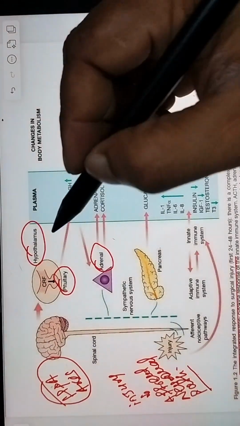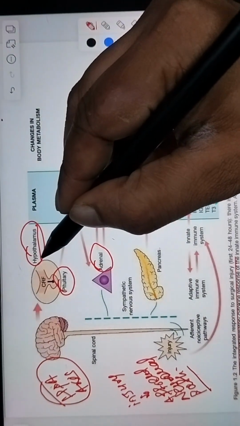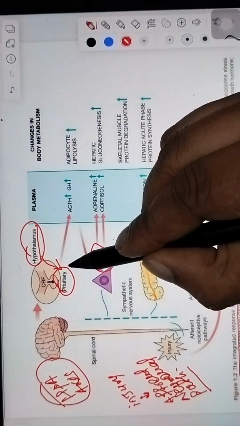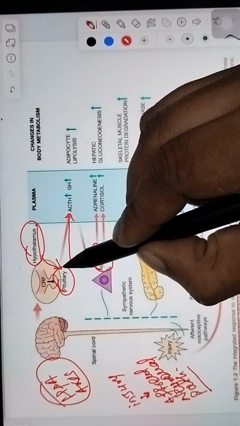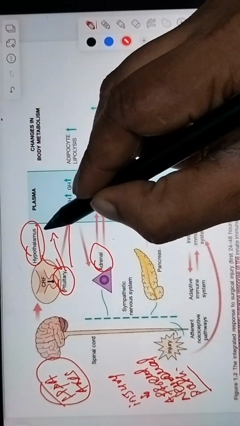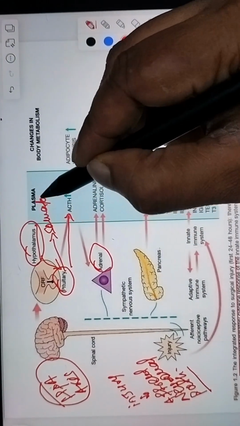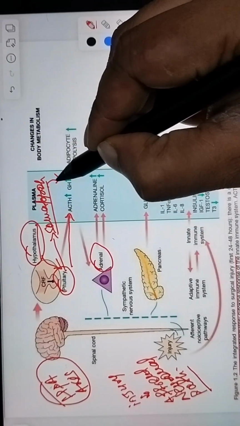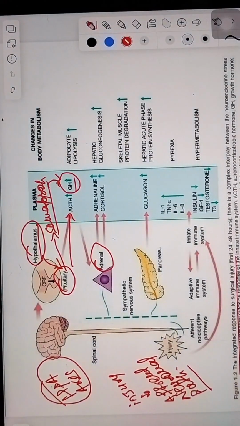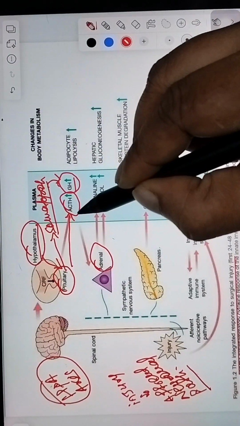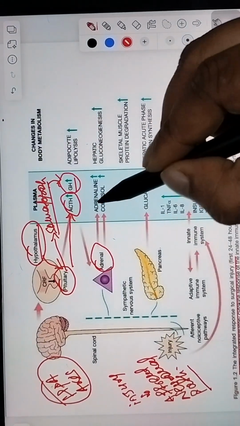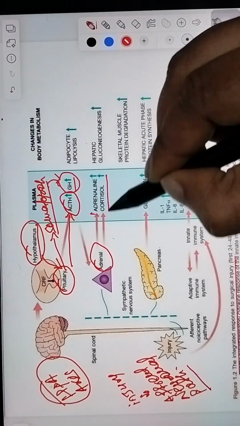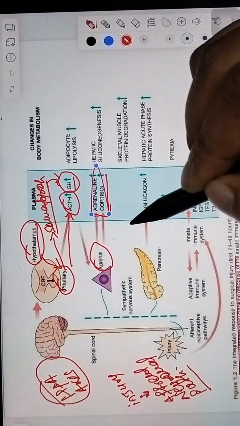When the HPA axis is stimulated, the hypothalamus will stimulate the pituitary gland. The pituitary will secrete ACTH, and the anterior lobe of the pituitary has somatotrophs, which lead to an increase in growth hormone. ACTH will stimulate the adrenal gland, and the adrenal gland will secrete adrenaline and cortisol.